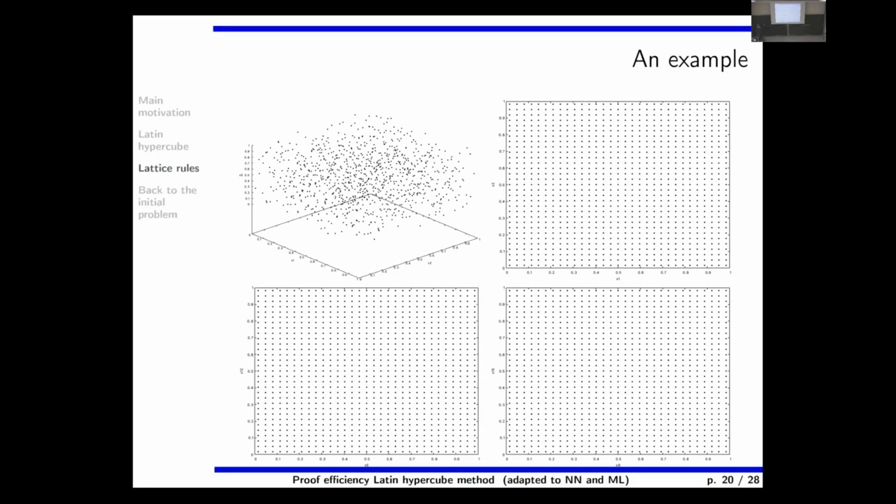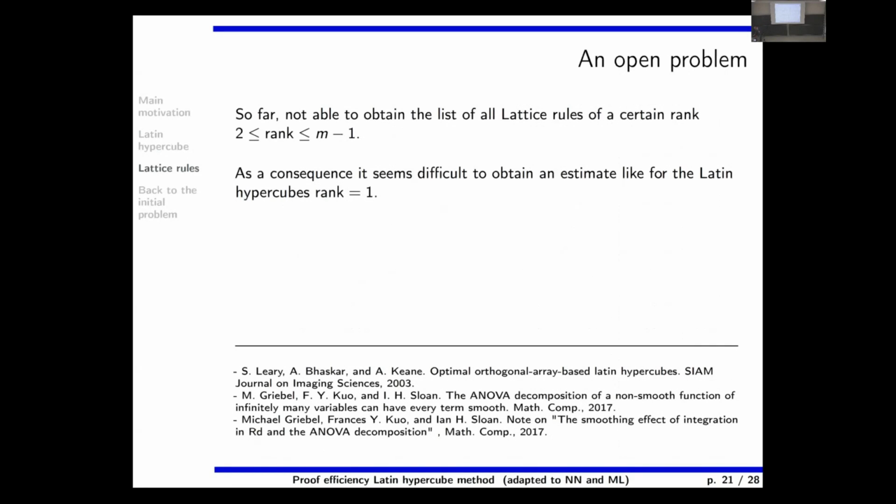I draw at random the matrix A, and I check if all the determinants of the 2x2 submatrices are prime with respect to capital N, and N was chosen as a prime number, of course. And then after that, I compose with permutations which are drawn at random. And so you have the cloud of points, which seems perfectly random, and you have the projection on various spaces.